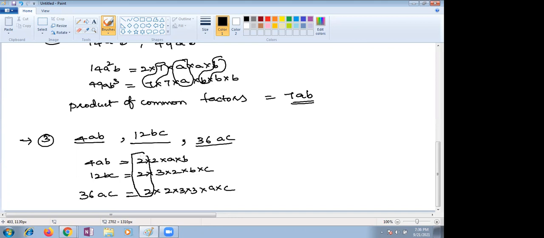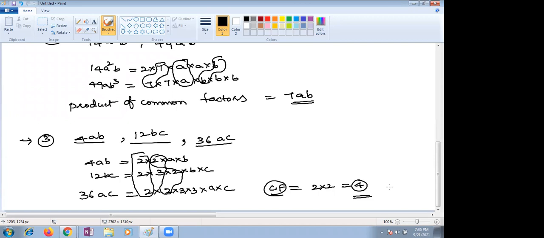Common factors are 2. Any other common factor we have, children? What is the common factor? Only 4. Like that, we can find first the common factors, then factorization by finding common factor method.